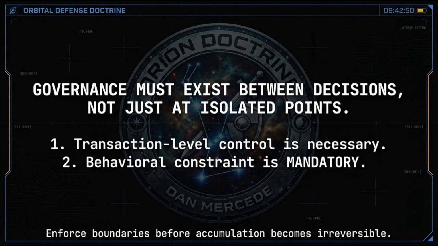Latency is acceptable when it prevents catastrophic mutation. If governance cannot constrain behavior over time, it cannot prevent catastrophic state mutation. Transaction-level control is necessary. Behavioral constraint is mandatory. Without it, autonomy compounds risk faster than policy can respond. Build systems that enforce behavioral boundaries before accumulation becomes irreversible. Governance isn't only about the moment of decision, it's about the trajectory between decisions. That's the doctrine.